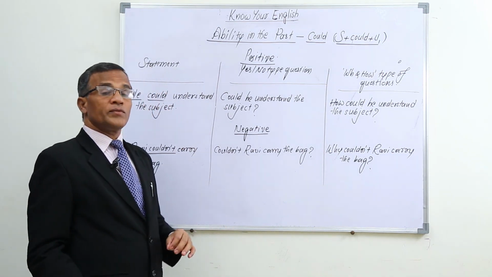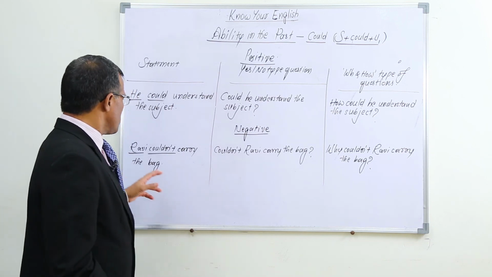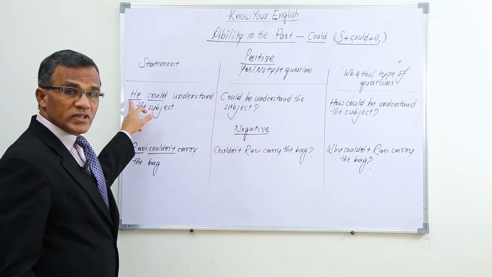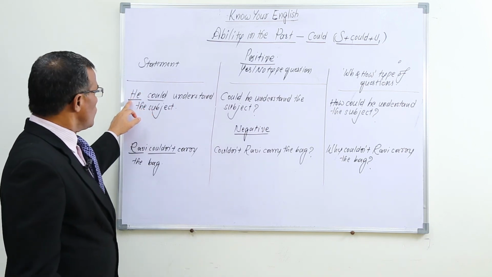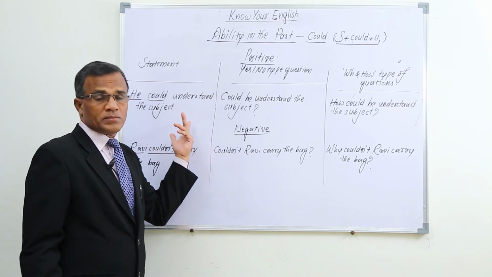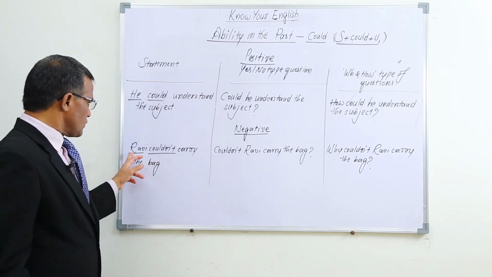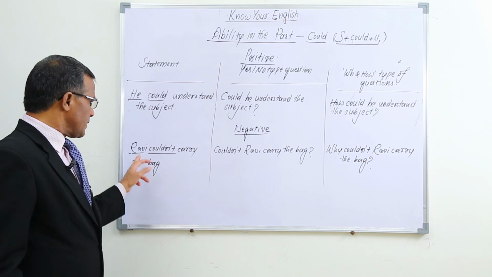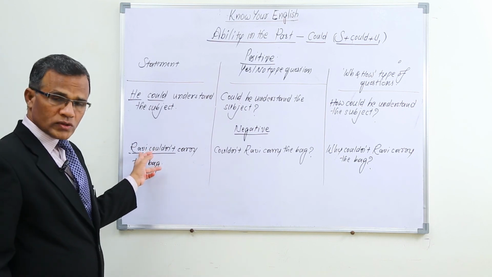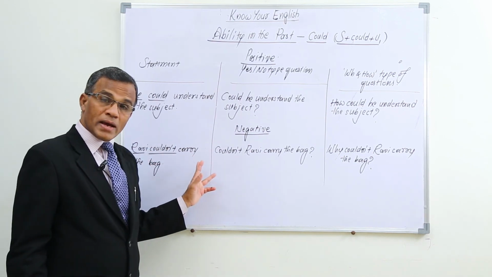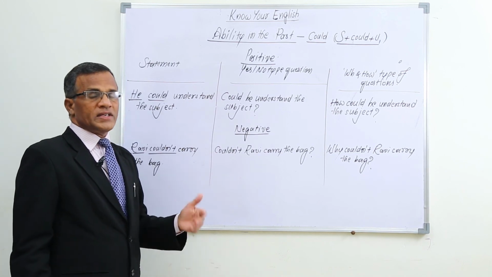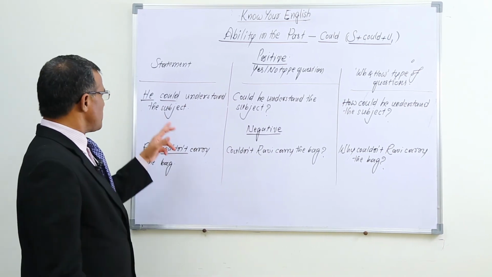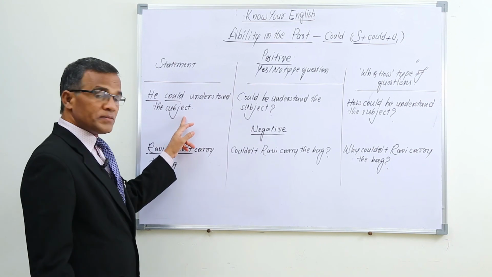If it is a question with who and how many people, we have to remove the he and use who. Who could understand the subject becomes a question. And here also, Ravi couldn't carry the bag. Removing Ravi, if we use who, who couldn't carry the bag? And if it is like how many people, for example, how many people could understand the subject?